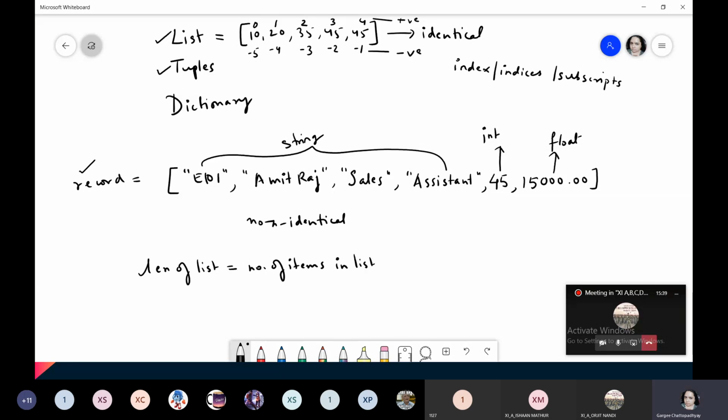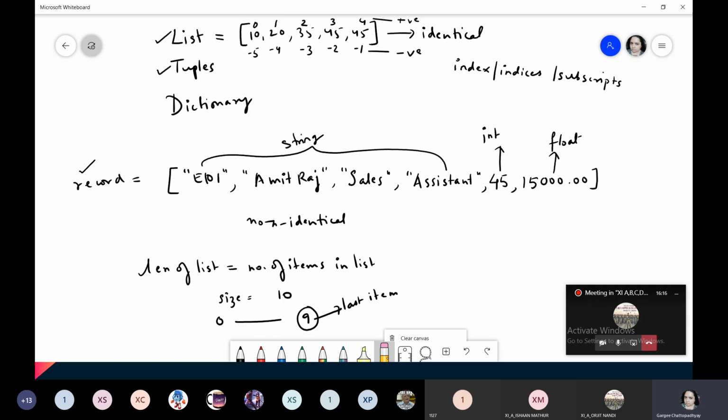The same is with tuple also, and the same is with dictionary also. Suppose the size of a list is 10, so you will have indexing from 0 to 9. Understood? Where 9 is the index of the last item in the list. Now more details we will discuss in the chapter for list. We have three dedicated chapters for list, tuples and dictionary. Here I am just making you familiar with this data type.